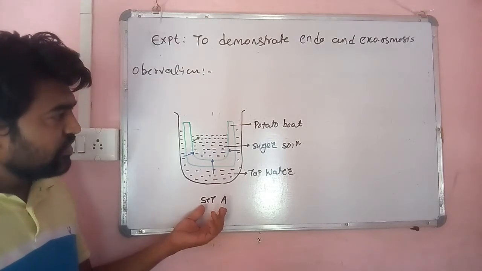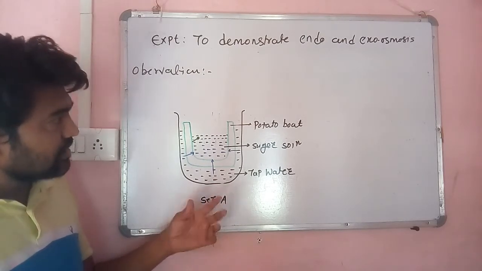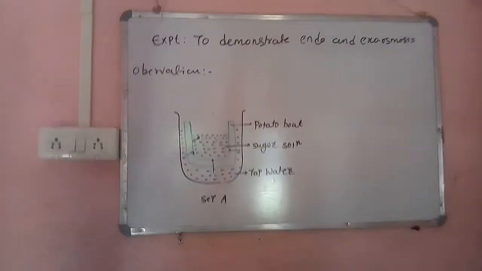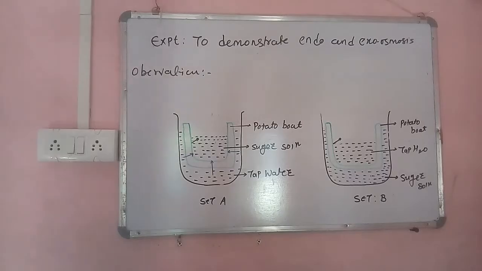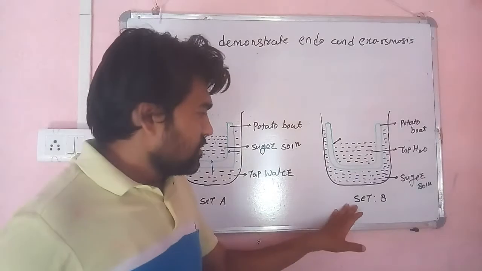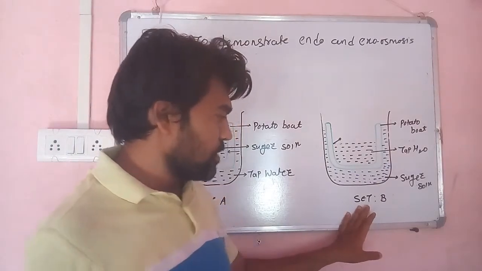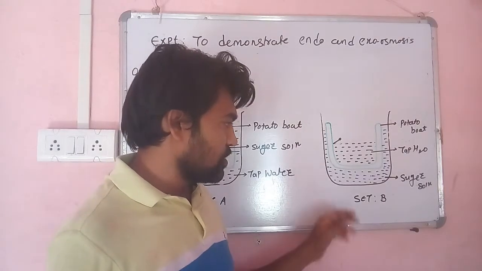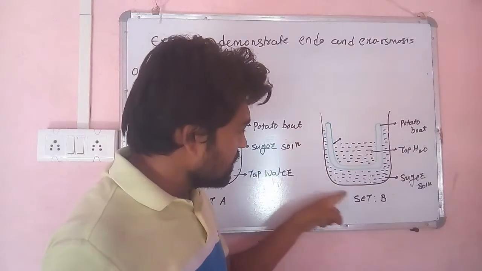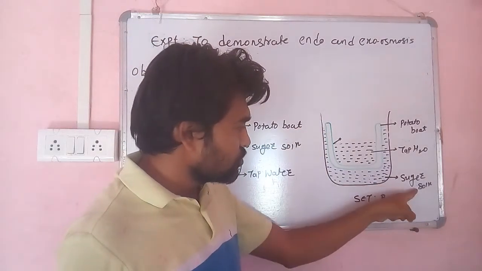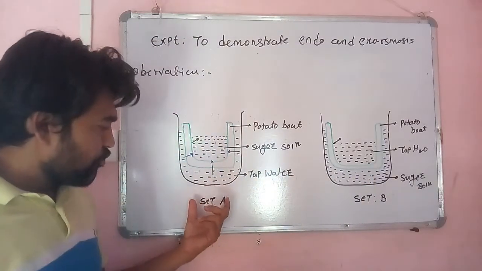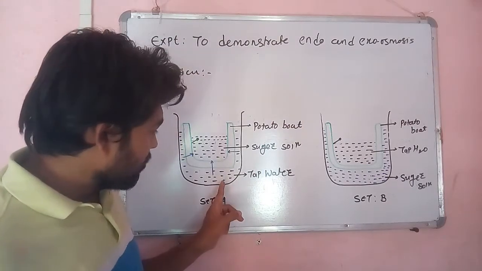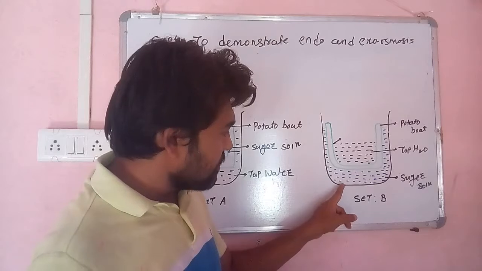Now we will discuss what happened in the other set, called set B of the experiment. See here, this is set B, which we performed practically. Now we have to study theoretically what happens. Look here, this is the beaker. In the beaker we have taken the sugar solution. We have exactly reversed the case that we set for set A. In set A, tap water is in the beaker, whereas in set B, sugar solution is in the beaker.